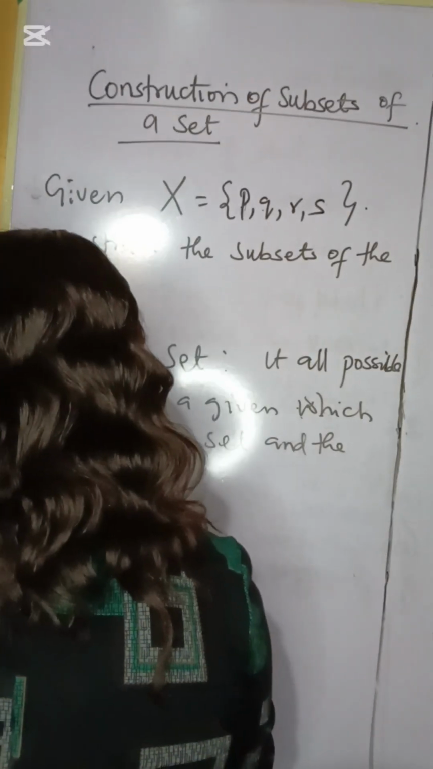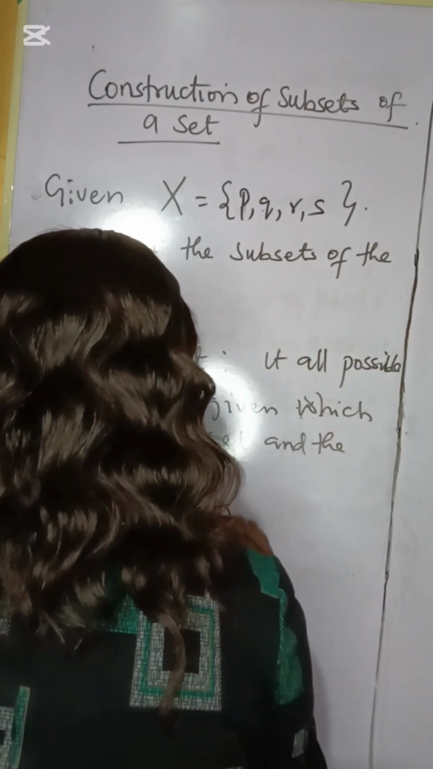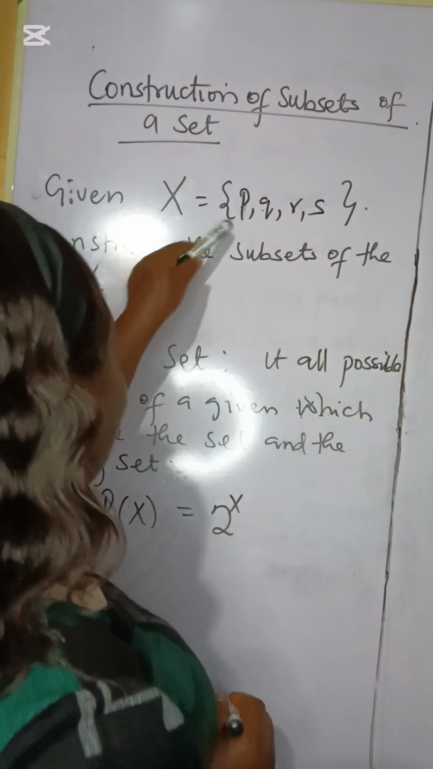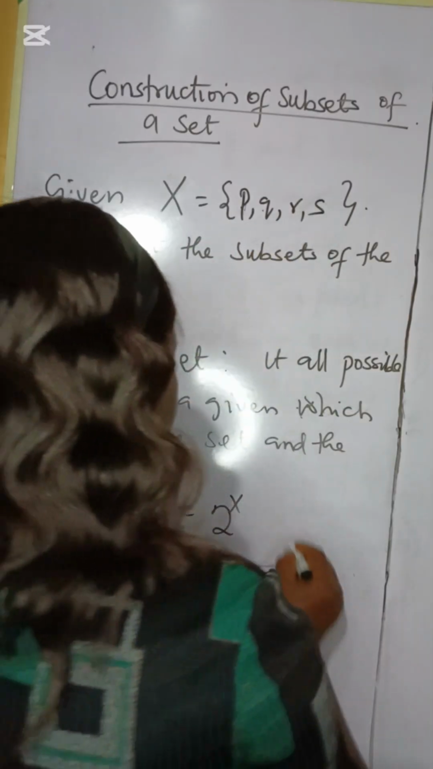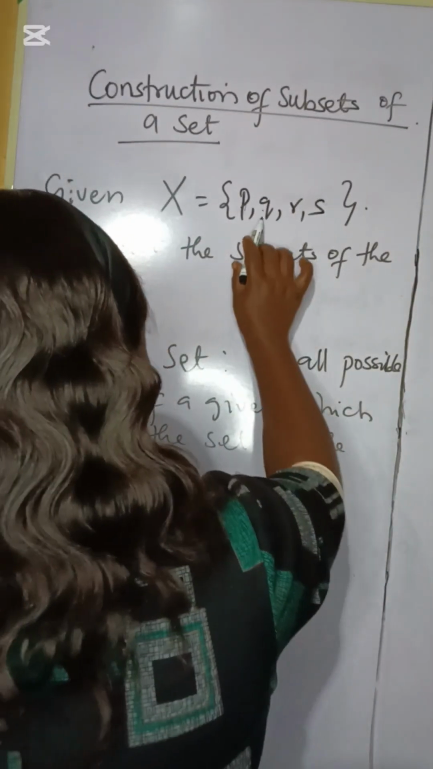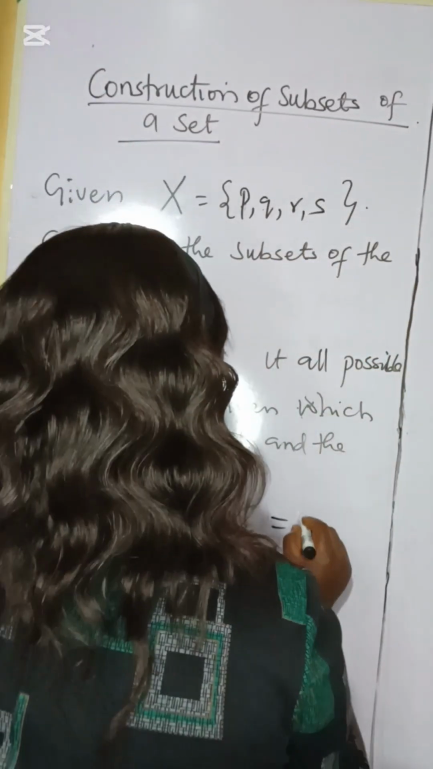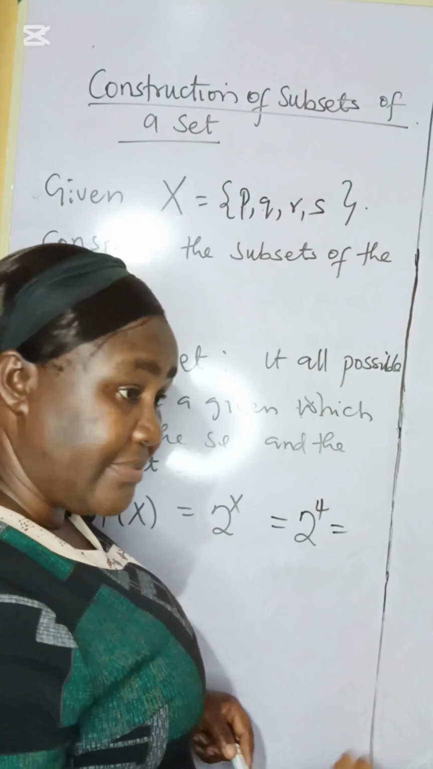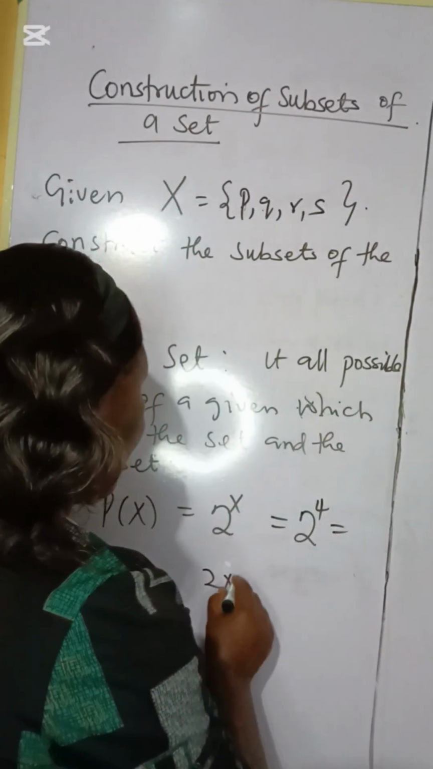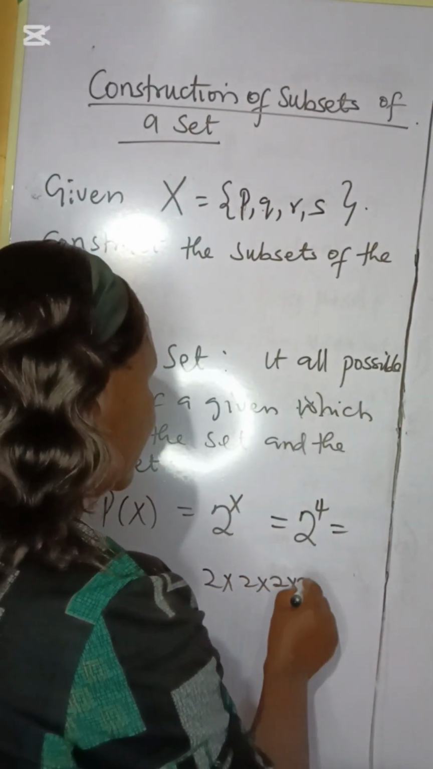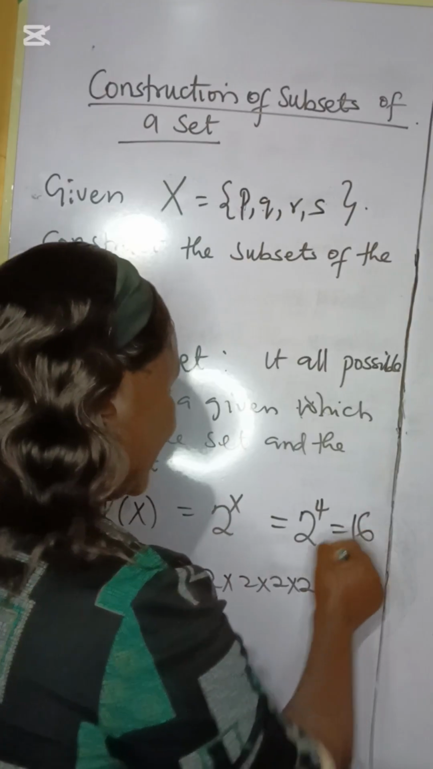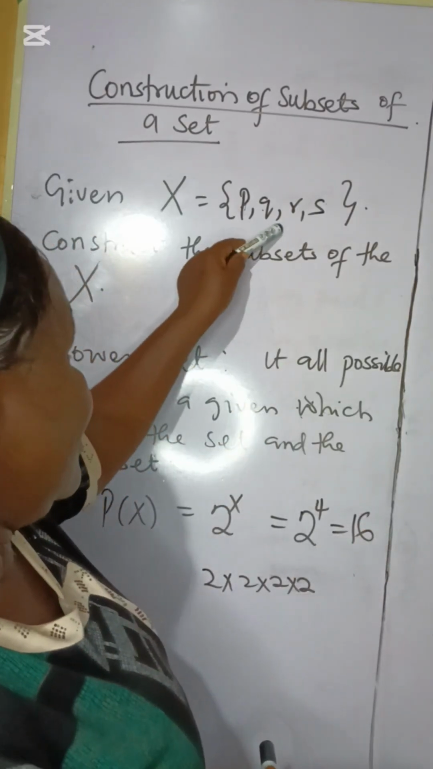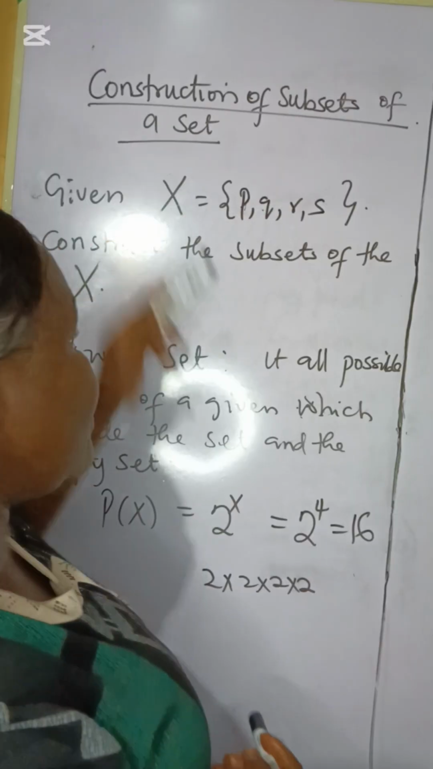P of x will be what? 2 raised to power what? X, where this x simplifies the elements we have here. So in this case, our x has 4 elements, so we have 2 raised to power 4, and 2 raised to power 4 is what? 2 times 2 times 2 times 2. This will give us 16. It means we are going to have 16 elements that will give us the subsets of this given set.